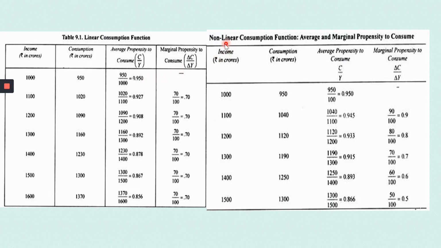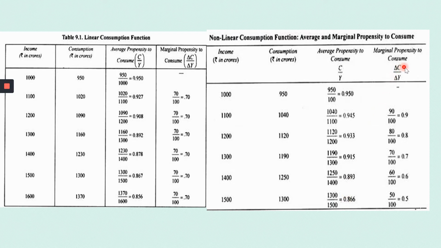Okay, what do you mean by non-linear? Non-linear is not given there, but I just want to explain it so that you will have additional knowledge about linear consumption and non-linear consumption. Okay, what is non-linear consumption? Now look at this column, okay? Income is given and consumption is given. How do you calculate average propensity to consume? C by Y. So 950 divided by 1,000 gives me 0.950. Similarly, 1,040 divided by 1,100 will give me this. So this is how I calculate my average propensity to consume.